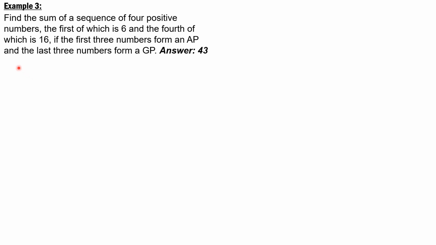So we arrange the numbers as 6, the next one as x, the third as y, and the last as 16. Take note that these numbers, arranged in this manner as stated in the problem, form the first 3, 6, x, and y, an arithmetic progression, and the last 3 numbers, x, y, and 16, a geometric progression. So for the first 3 numbers in arithmetic progression, we have